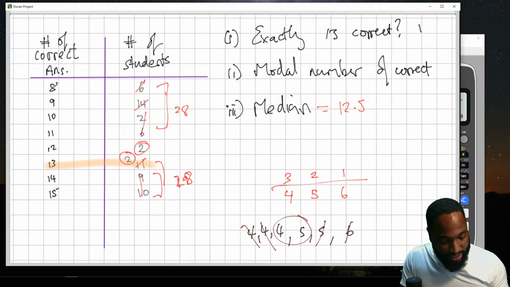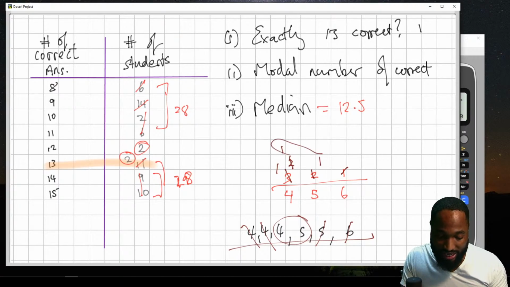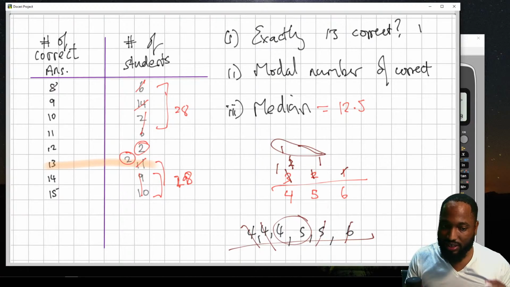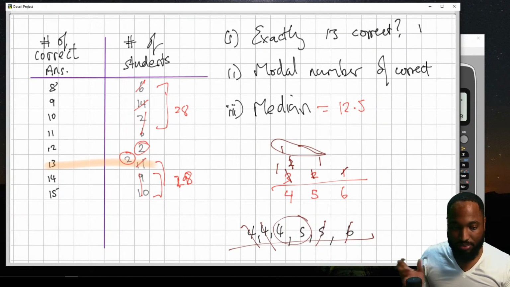What I am doing is cancelling the numbers here without writing out the entire number. So I take 1 from this, and I took 1 from this, so now I'm on 2. And I take 1 from this, so now I'm on 1. And I take 1 from this, so now I'm on 1. And then I know it's between 4 and 5. You need to understand what is happening there.